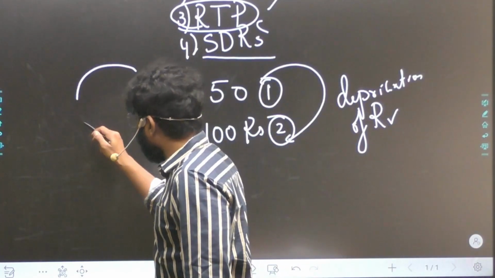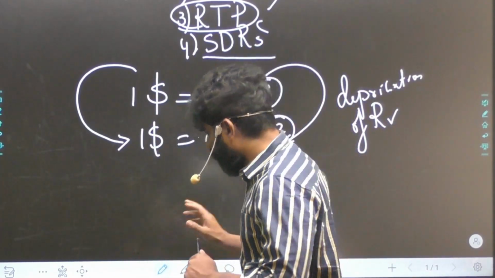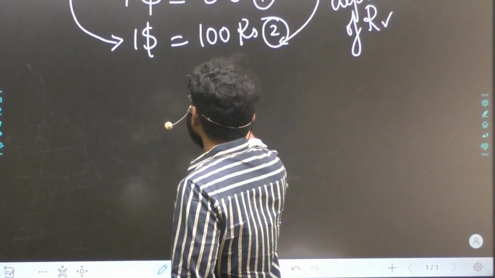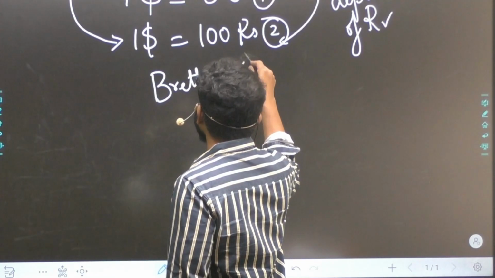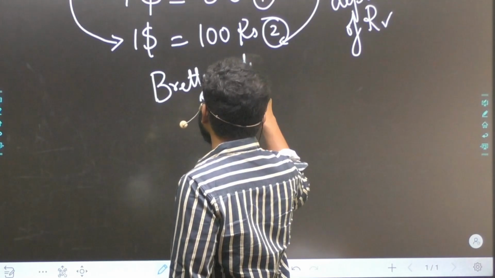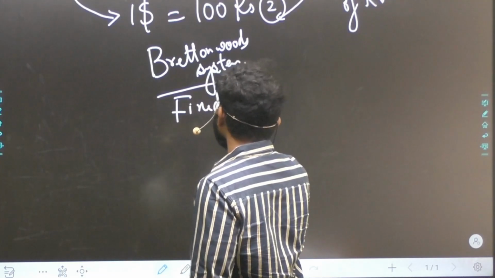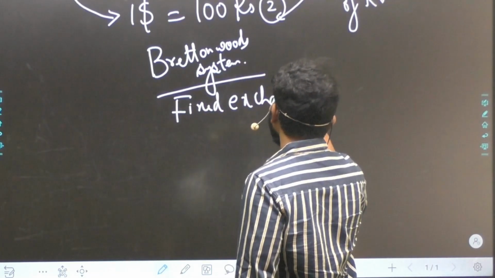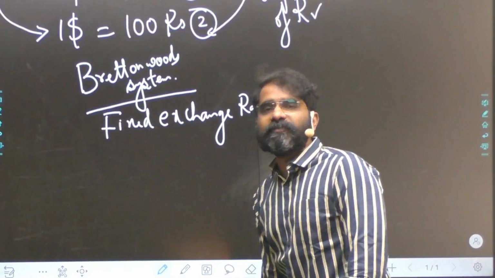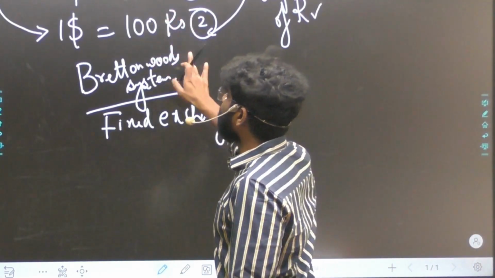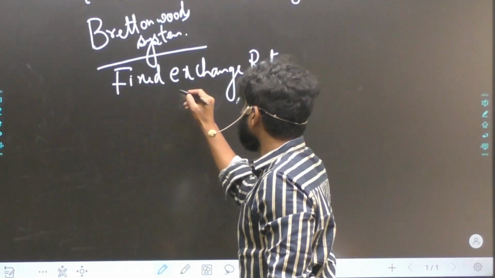Now, why do we call it depreciation and not devaluation? For that, we have to understand that there was a system called the Bretton Woods system. Under this system, an exchange rate came into existence called the fixed exchange rate system. Very important. When I use the word fixed exchange rate, the exchange rate is not decided by the market, but rather by the government.